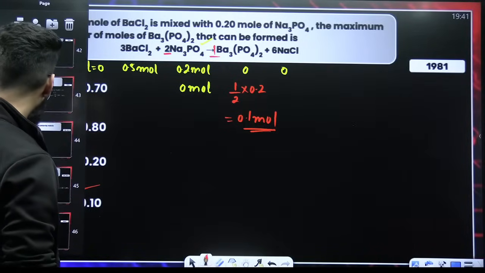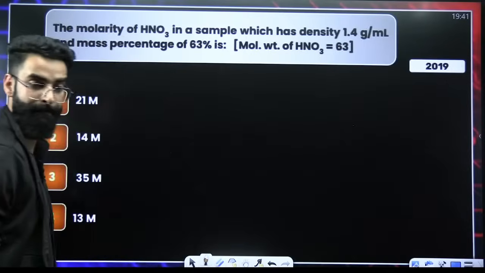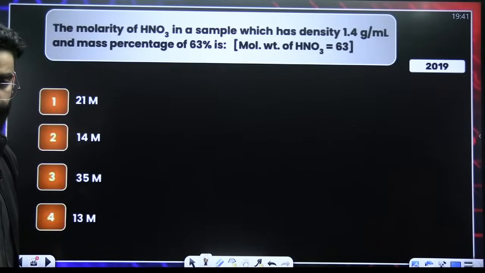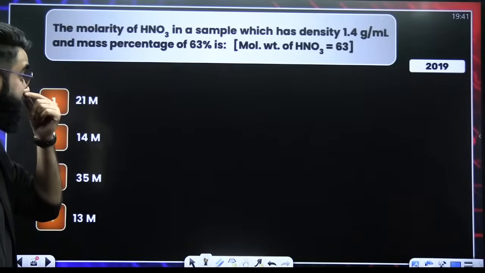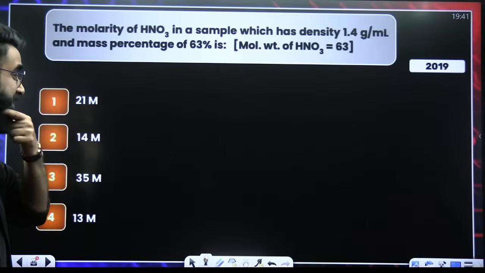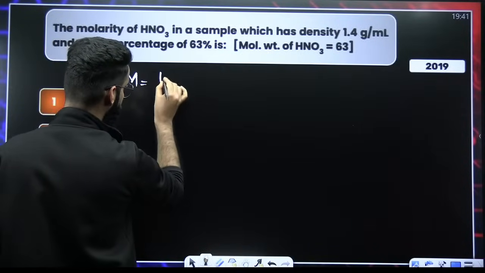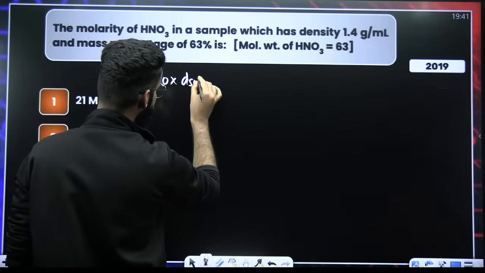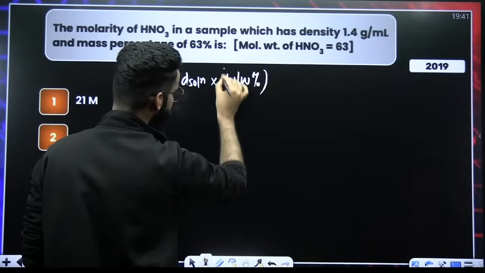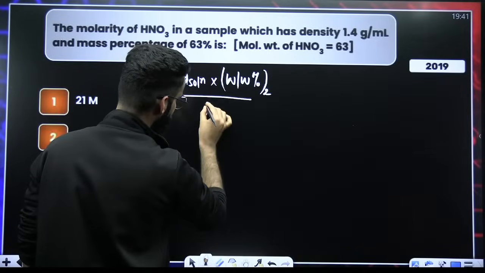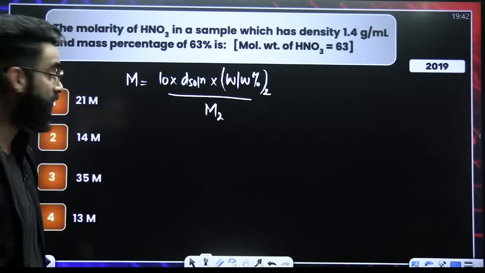All right. Let's have a few more questions. I believe you can kill this question in lesser time. What do you think is the answer of this question? The molarity of HNO3 in a sample which has got this density and this mass percentage. If you remember, I've given you one result. Molarity is equal to 10 multiplied by density of solution in grams per ml multiplied by weight percentage of solute divided by molar mass of solute. This is one result which you can directly remember from now onwards to calculate molarity of the solution.